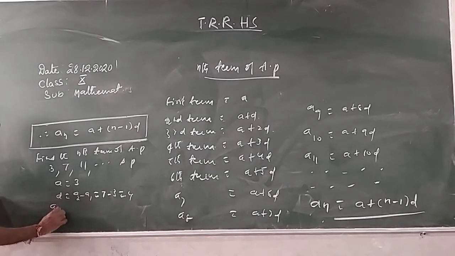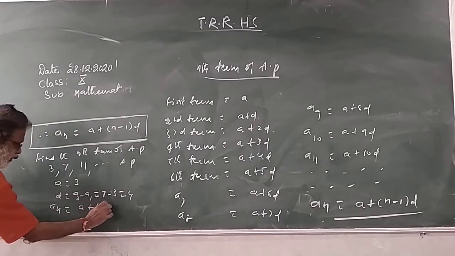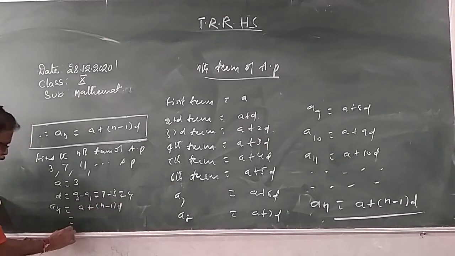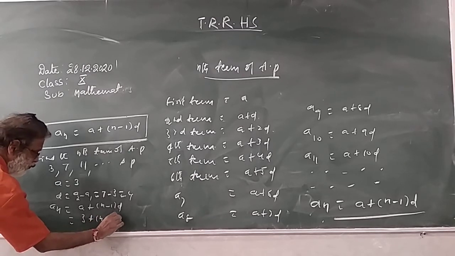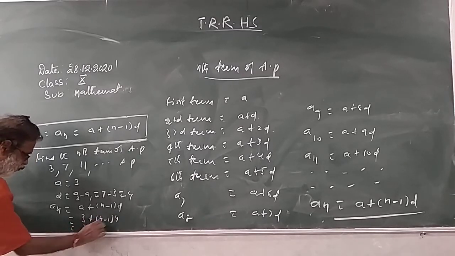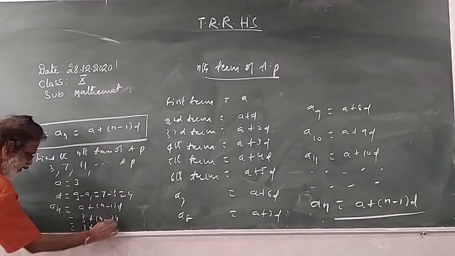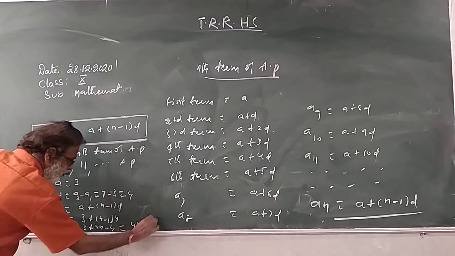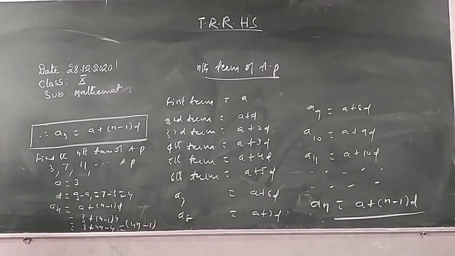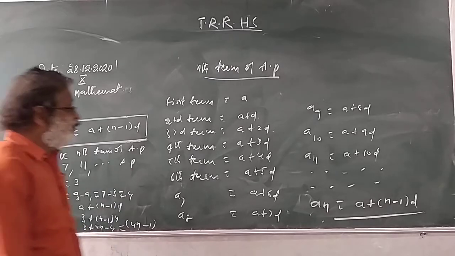Nth term formula: an is equal to a plus (n minus 1) into d. A is 3, plus (n minus 1), D is 4. 3 plus 4n minus 4, that equals 4n plus 3 minus 4, which is 4n minus 1. What is the nth term? 4n minus 1. So the nth term of the AP 3, 7, 11 and so on is 4n minus 1. Now find the 10th term.